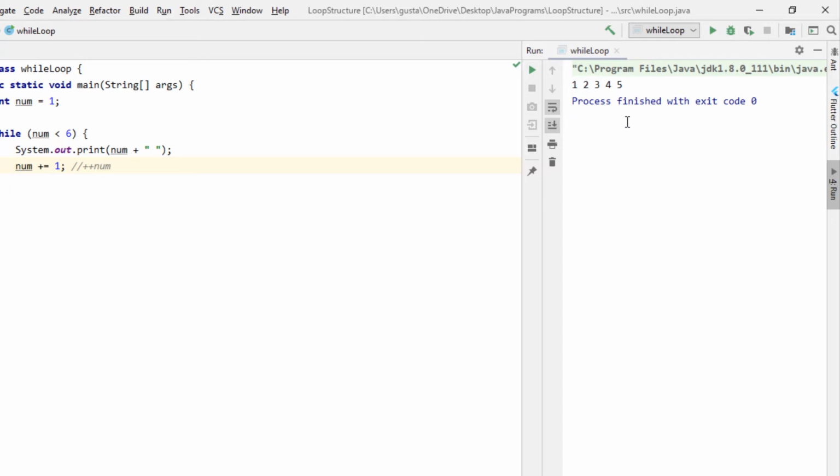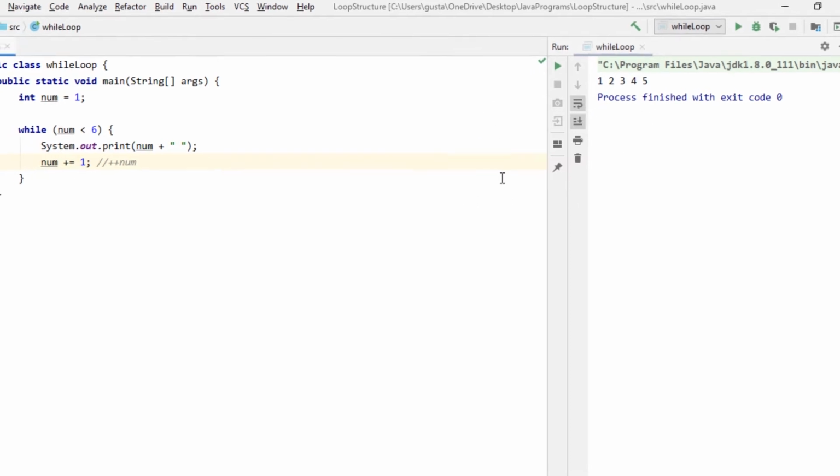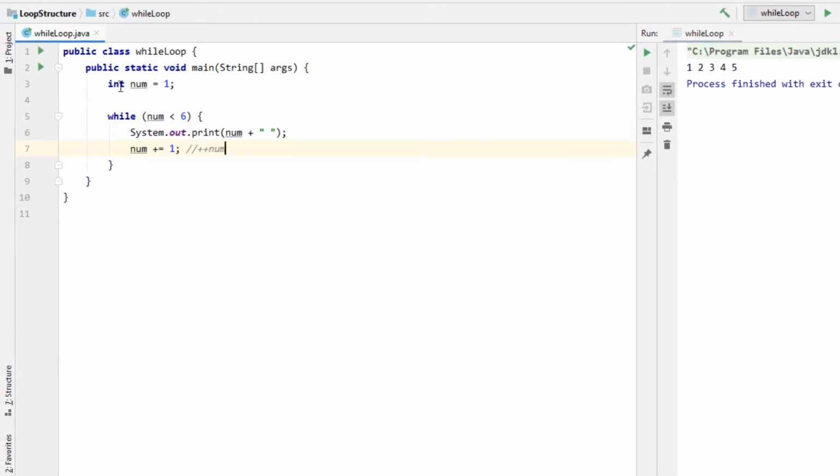So how was this executed? First, our loop control variable is set to 1. Then it is compared to 6, and because it is less than 6, the loop body executes, displaying the value of num, which is 1, and then num is increased.